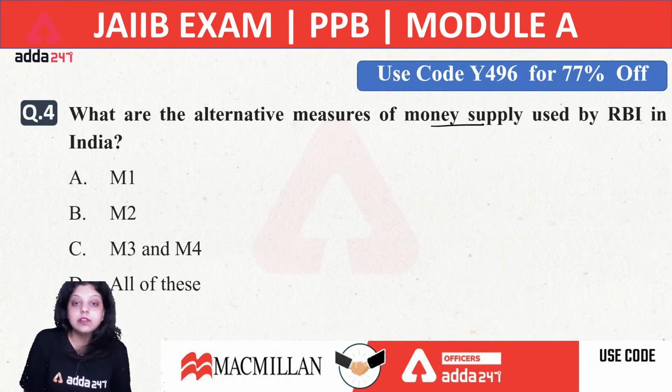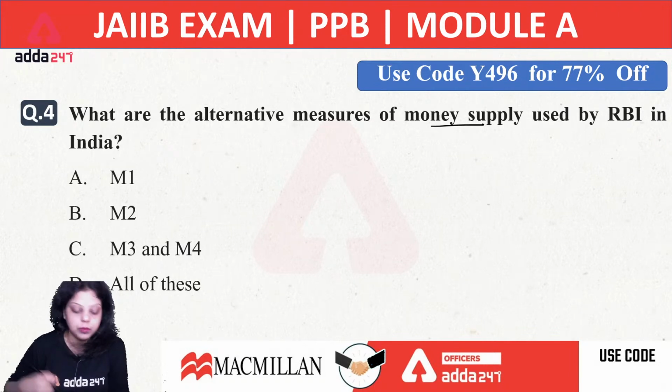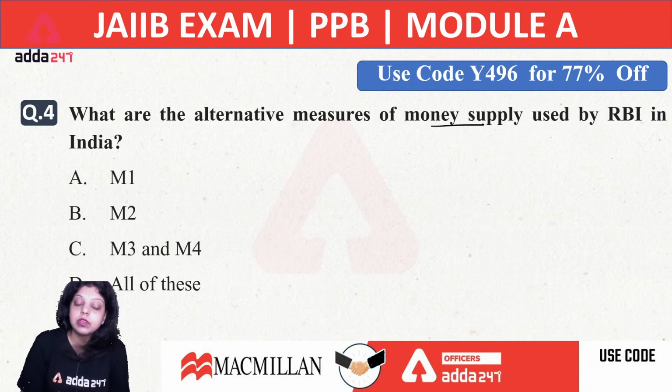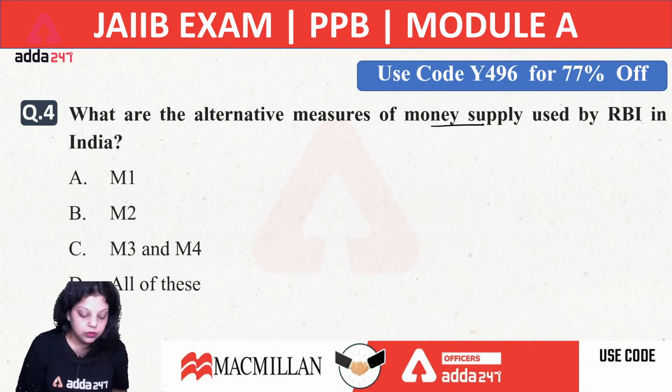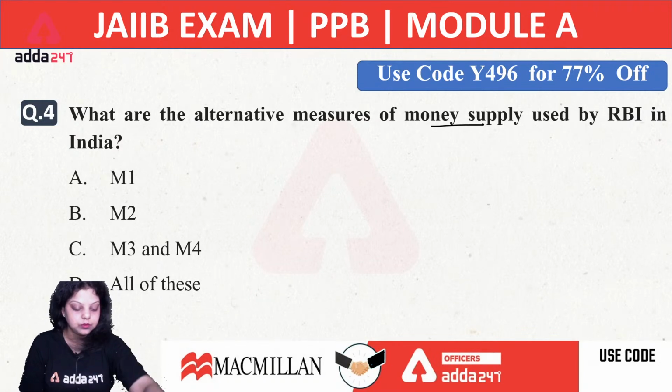The alternatives to measure money supply in the market used by Reserve Bank of India are M1, M2, M3 and M4. These are also known as narrow money and broad money. M1 and M2 are known as narrow money, and M3 and M4 are known as broad money. These are the measures used by Reserve Bank of India to understand what amount of money is present in the economy. Do answer your question by making sure that you are writing the question number also. What will be the right answer for the 4th question?